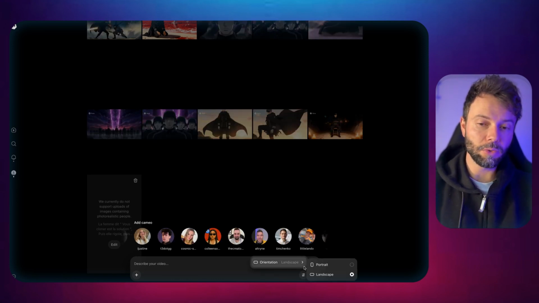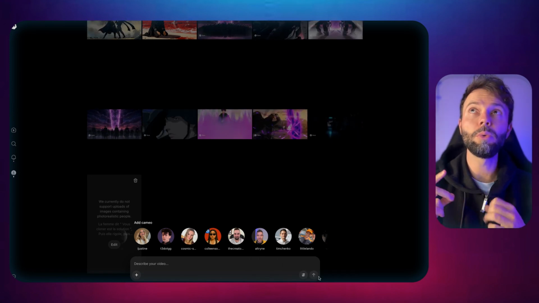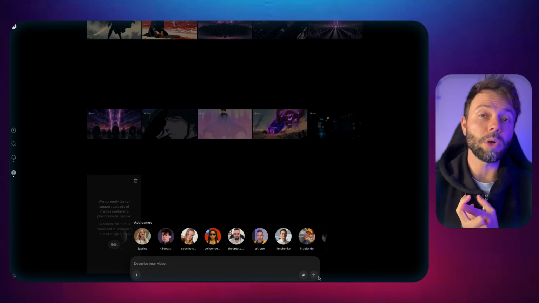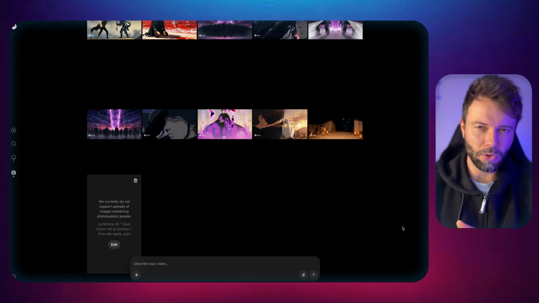As for the settings, for now, you can only choose between portrait and landscape modes. There's no option to remove the audio, adjust the quality, or set the duration of the video. The quality is lower, but that's not really an issue.